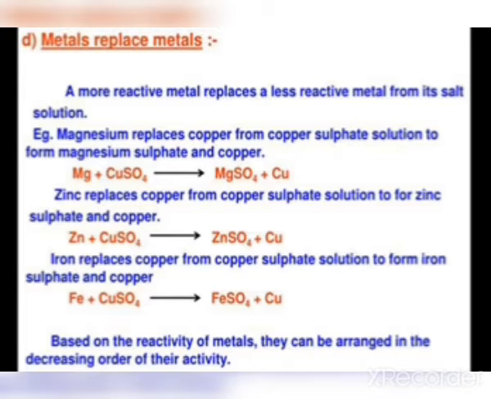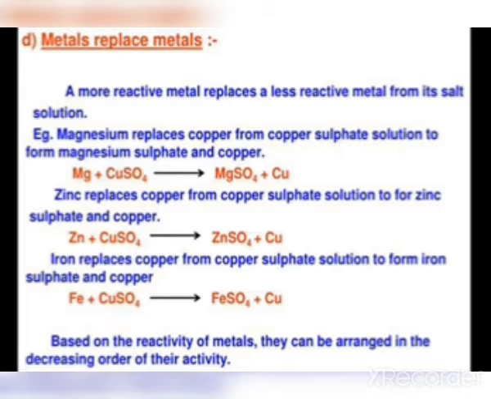The more reactive metal, Mg, replaces the less reactive copper: Mg plus CuSO4 gives MgSO4 plus Cu, that is copper.